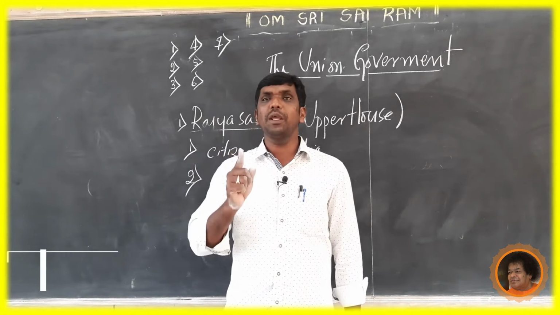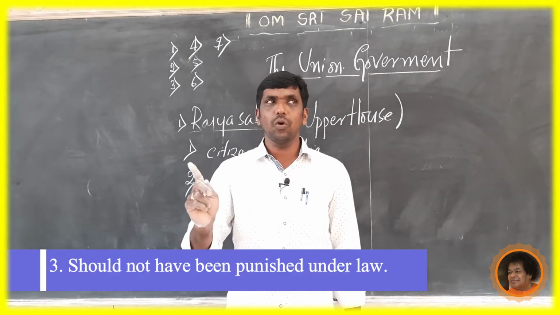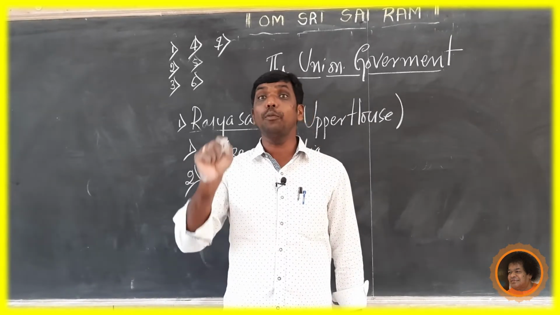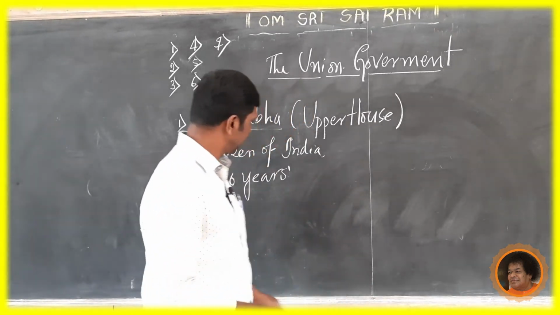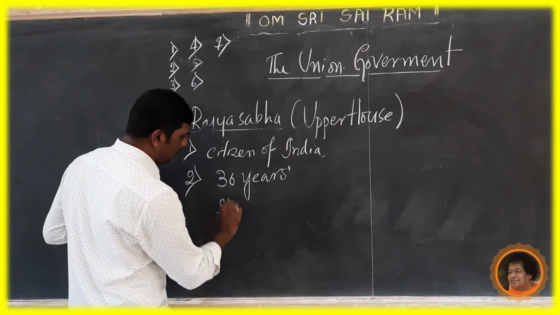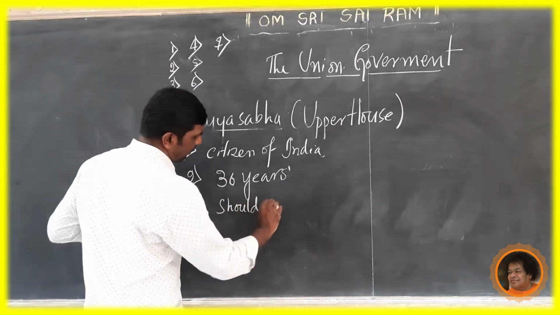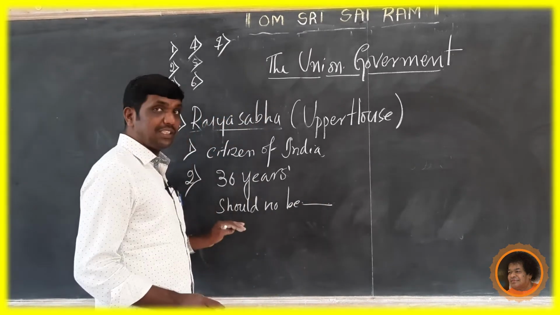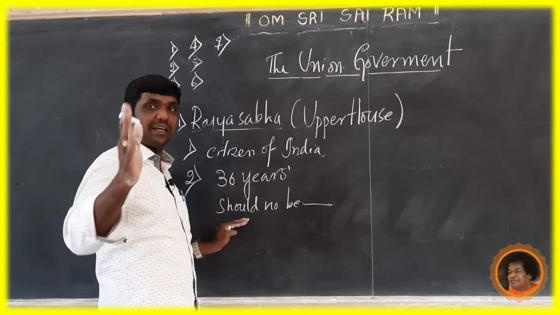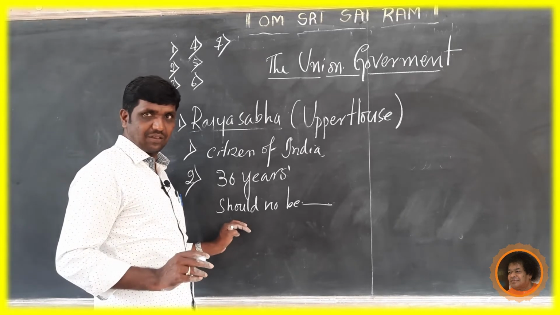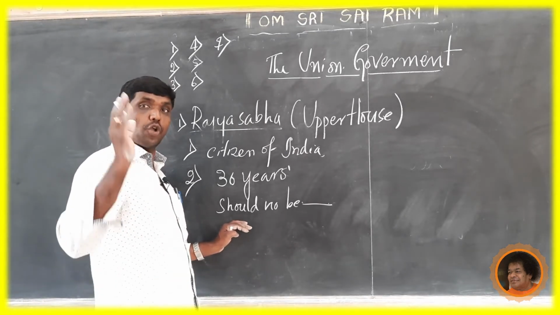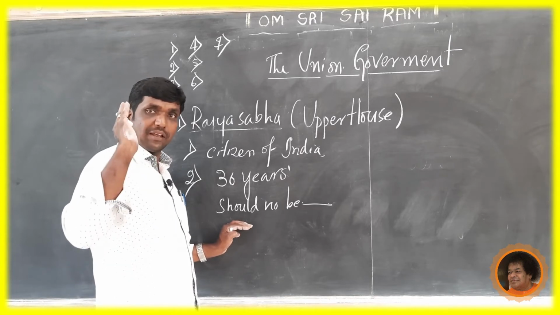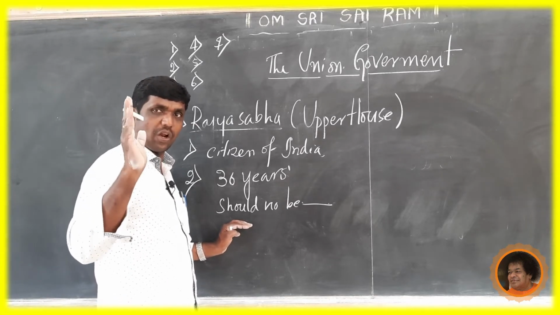And should not have been punished by the court of law. It means should not have been punished under law. That means he should not be convicted in any criminal or atrocity cases.